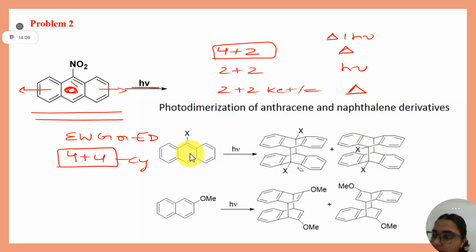Okay, I understand. See, you have this anthracene molecule, for example like this, with a nitro group above. Onto this you have to do 4 plus 4 cycloaddition with a similar molecule, right? Now let's say this molecule is like this and NO2 is here, and you are placing the same molecule onto its above position.